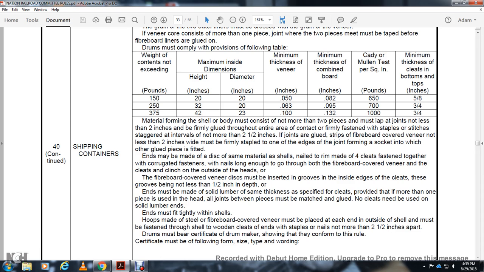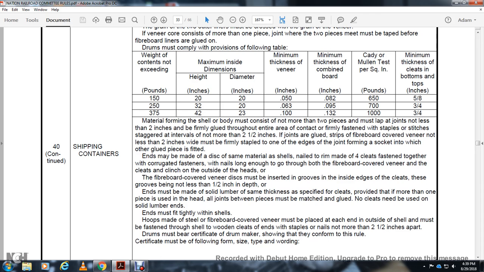The ends may be made with the same material as the shell, with the rim made of four cleats fastened together with corrugated fastener nails long enough to go through the bottom of the fiberboard covered with the veneer cleats and clinch to the outside of the head of the fiberboard covered with the veneer disc, with the groove inside of the edge of the cleat, the groove being not less than a half inch in depth.